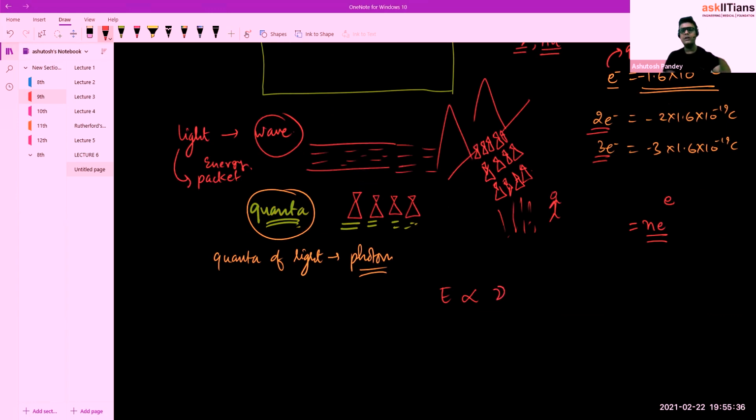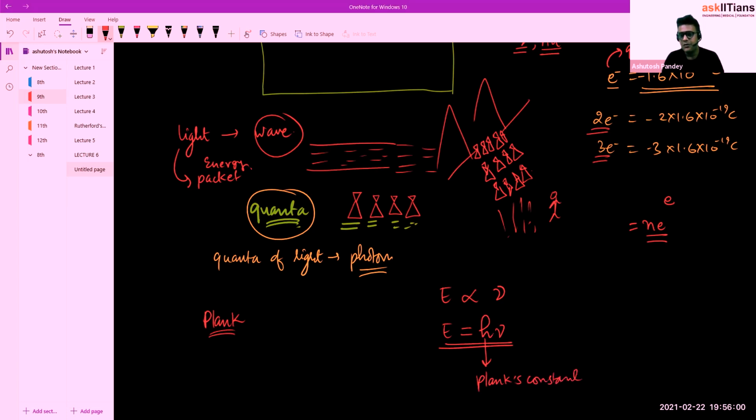It means that the higher the nu, the more the energy. Then Planck, Max Planck, introduced a constant h, which is called Planck's constant.